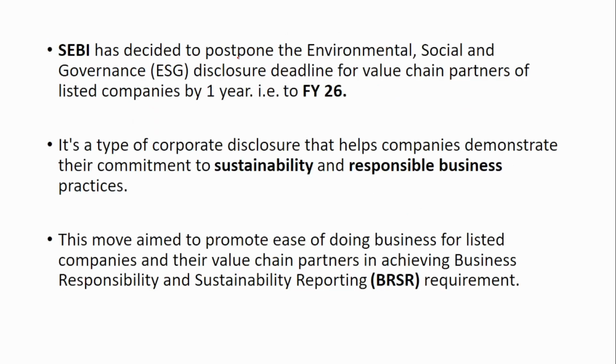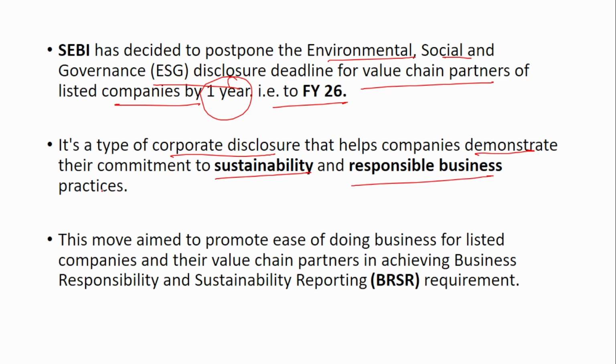So SEBI has decided to postpone the environmental, social and governance disclosure deadline for the value chain partners of the listed companies by 1 year, that is to financial year 26. What is this? It is a type of corporate disclosure that helps companies demonstrate their commitment to sustainability and responsible business practices. We know that companies' main motto is profit.